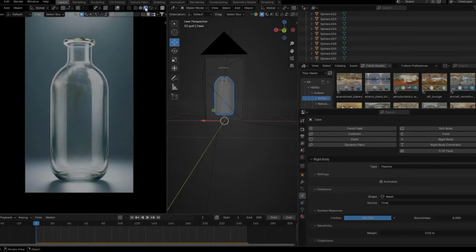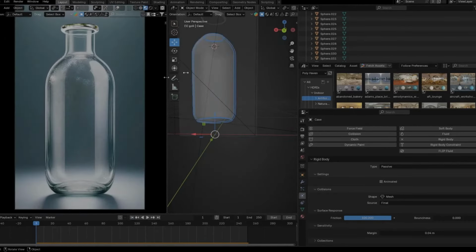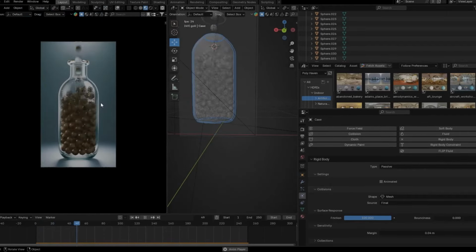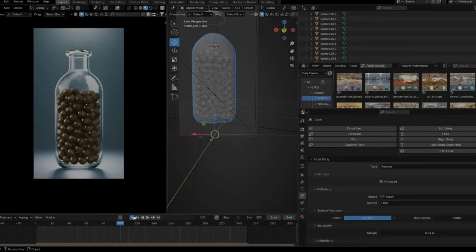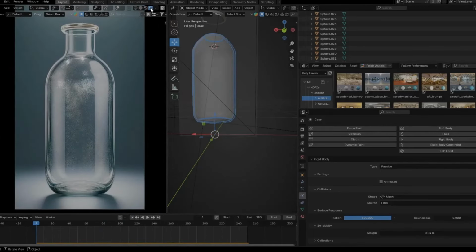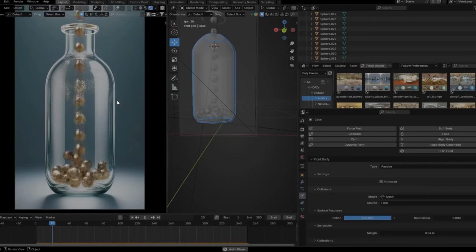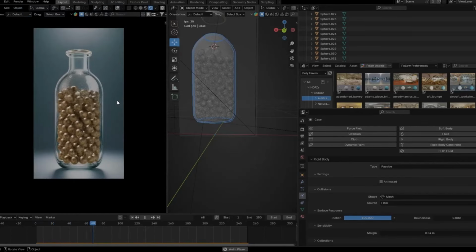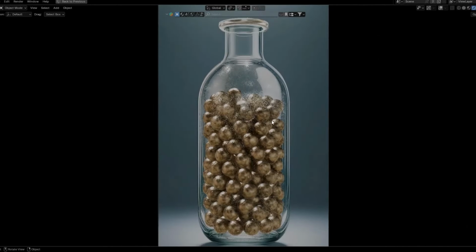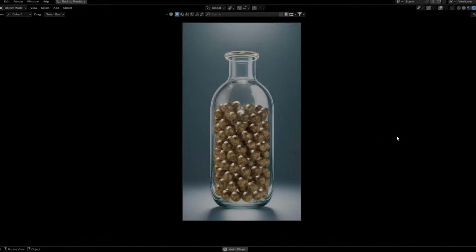Step 5. Render the final animation. Apply a basic material to the spheres. Render the scene. You'll notice that the bottle blends beautifully with the environment thanks to the preset lighting, making the process swift and efficient. And there you have it. A quick and easy way to create a 3D product animation using AI-generated designs and Blender.